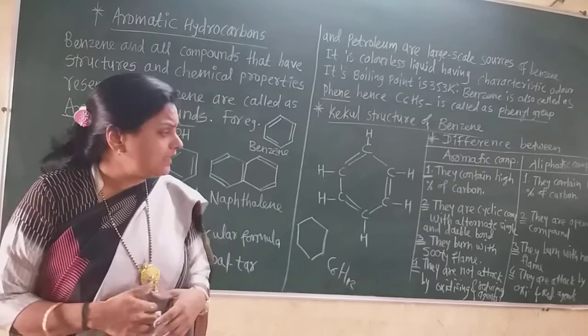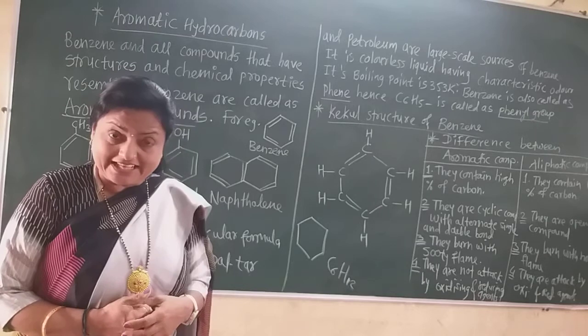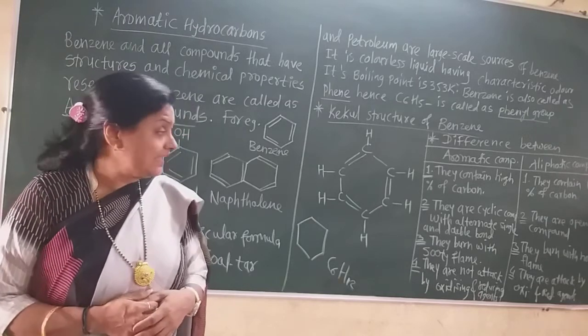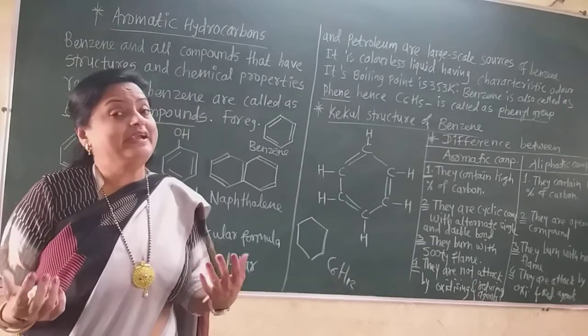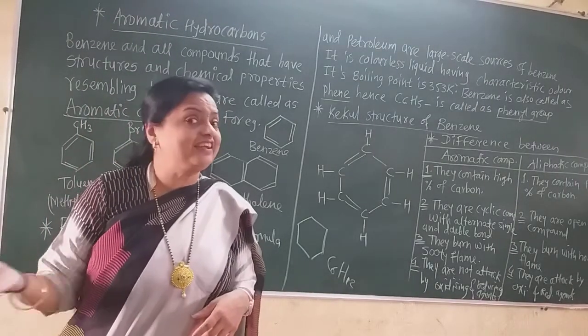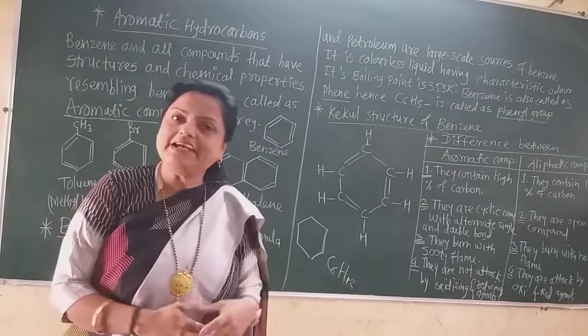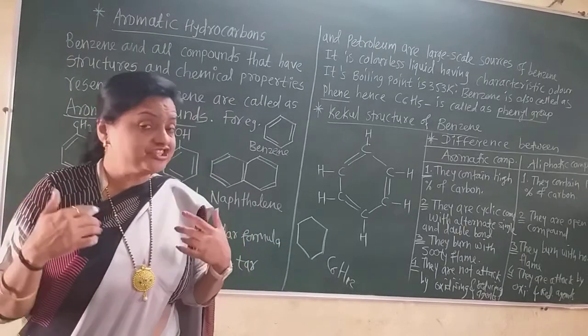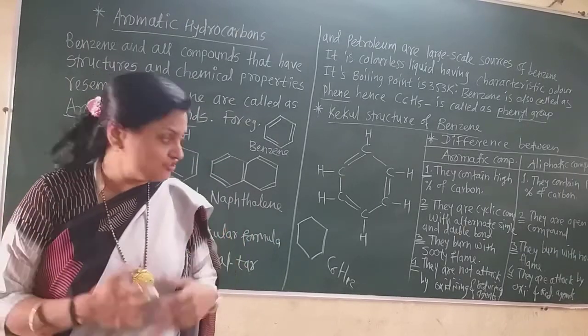Now these aromatic compounds are cyclic compounds. They have alternate single and double bonds in their structure. But aliphatic compounds are open chain compounds, just like alkane, alkene and alkyne. All these are aliphatic compounds. They have straight chains or branched chains, but they are open chains.